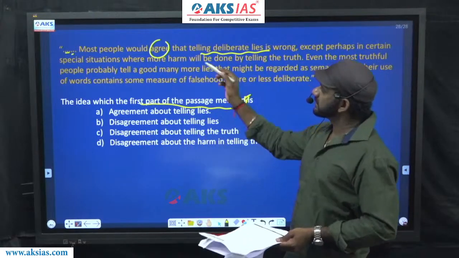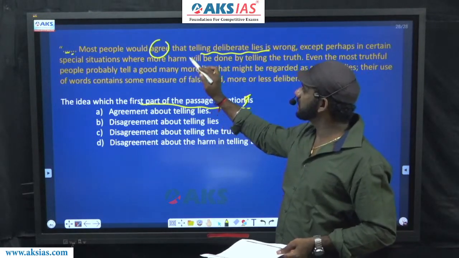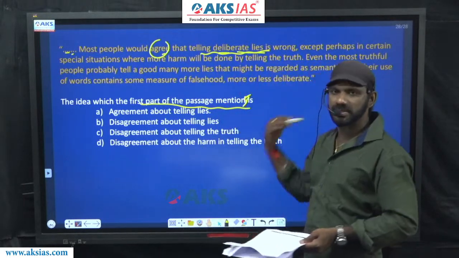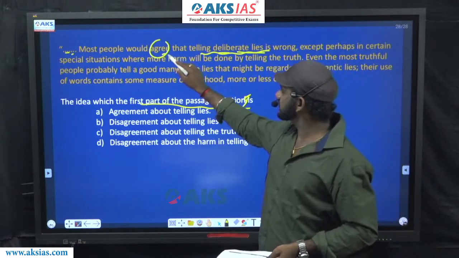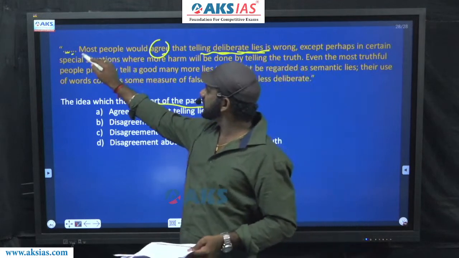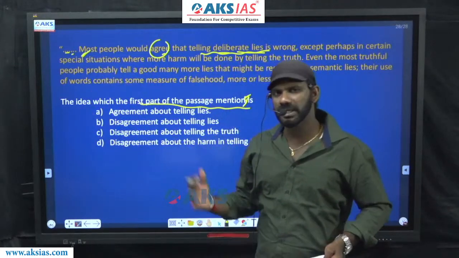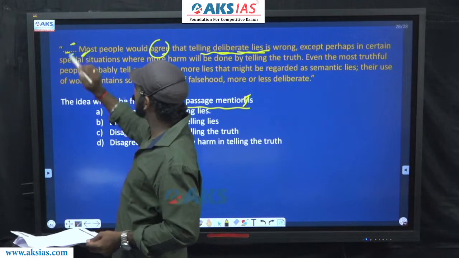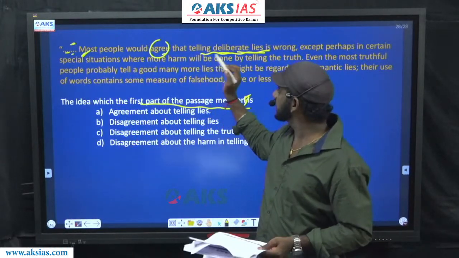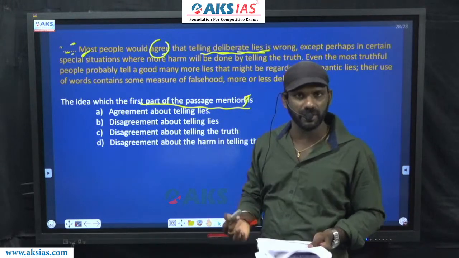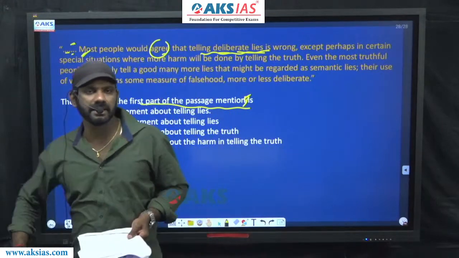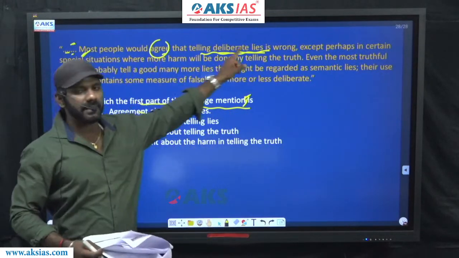The second sentence tells us that most people would agree that telling deliberate lies is wrong. It talks about agreeing that telling deliberate lies is wrong. We don't have any contrast indicator here, so this part must also talk about the same thing: agreeing that telling deliberate lies is wrong. This must be the answer. Come to option A, agreement about telling lies. Yes.